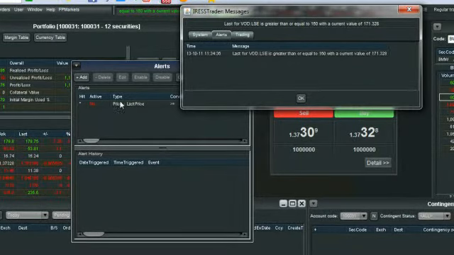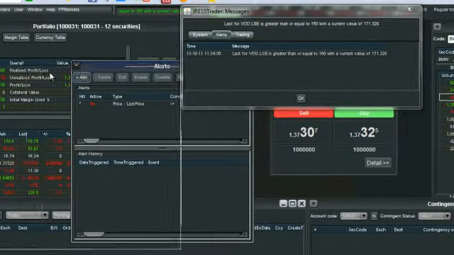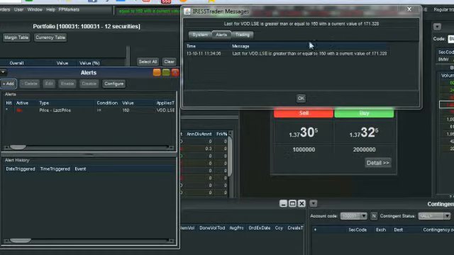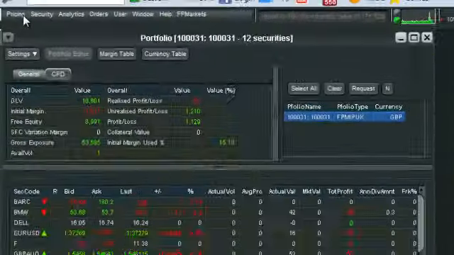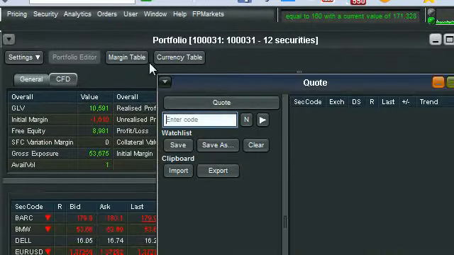Now you'll see that that has filled into our alerts box, and obviously because it's greater than that at the moment, the alert has already triggered for us in a window here that we can see. We also have the quotes window, which can be found under pricing.